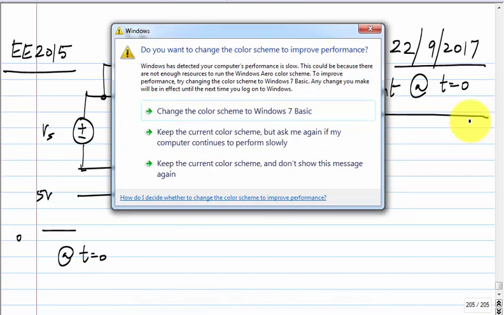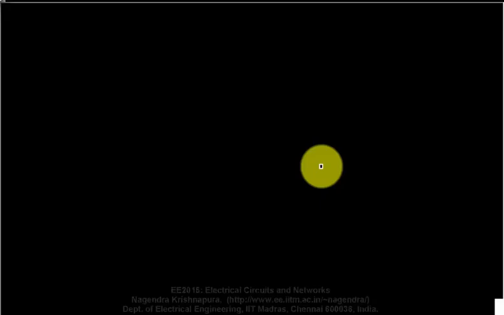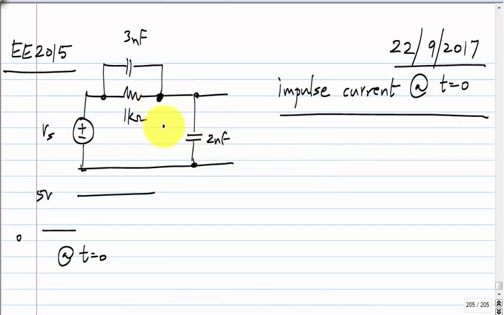Yeah, there can be, but it's not relevant to the calculation. Depending on the value of Vs and the voltage on this side, the initial condition, there could be a current. So for instance, let's say the initial condition here was something, so there is a voltage across the resistor, there will be a current, but it is not relevant, because whatever finite amount of current flows through a capacitor for an infinitesimal extent of time will not change its voltage. So we don't have to take that into account for calculating the capacitor voltages.